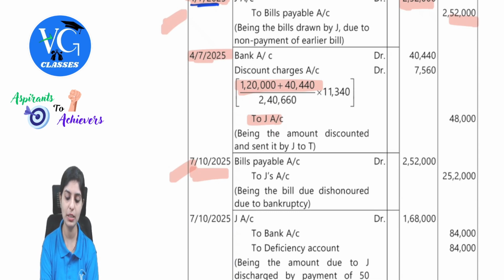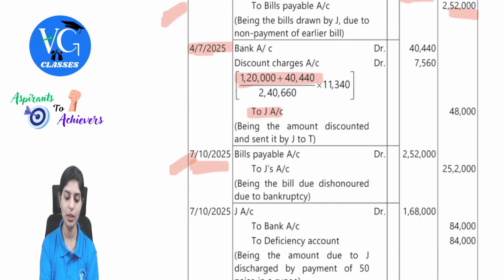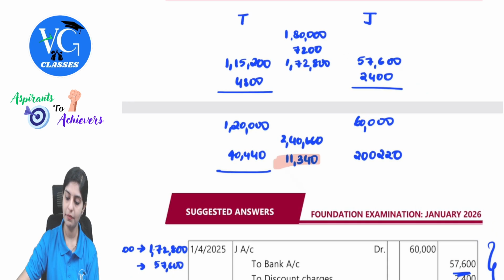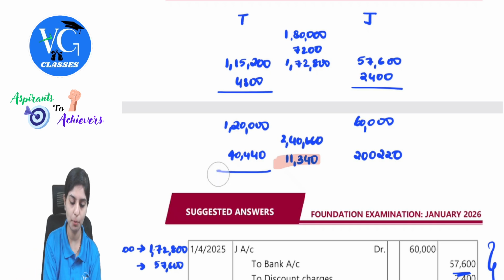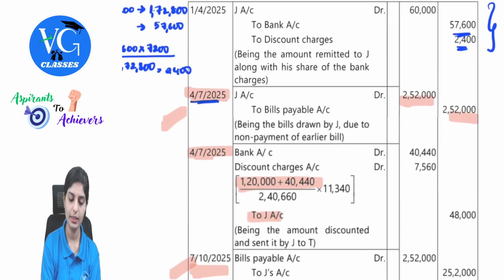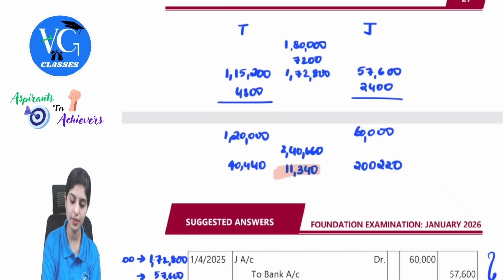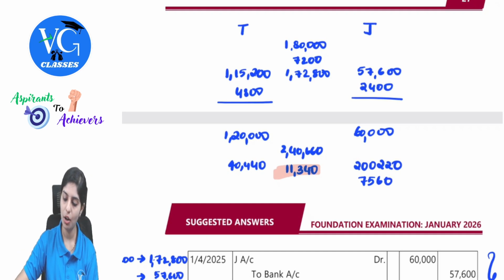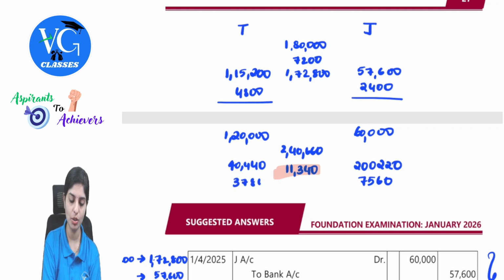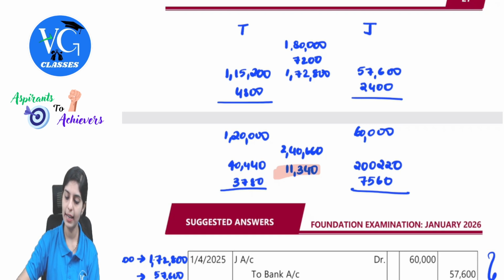We have to find out how much is remaining from his estate. How much is available in his estate? See, 1,20,000 and 11,340. First, I will have to apportion the discount. In this calculation itself, we can find out 7560 is going for J, means out of 11,340, 7560, and 3780. So how much is the net balance? 1,20,000 plus 40,440 plus 3780.